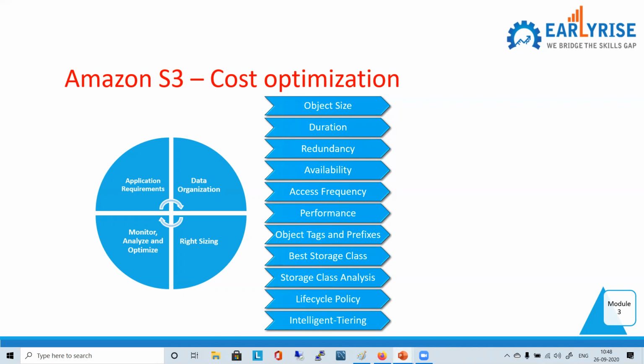Now the next thing is data organization. How does data need to be organized? Whether you want it in a particular way, or you just don't want to access it, you just want to put it somewhere and leave it. Now, right sizing. Decide on the category, what kind of size you are looking for. Here the best part is you just keep the data, it is elastic, you just put it, it will grow and shrink based on usage.